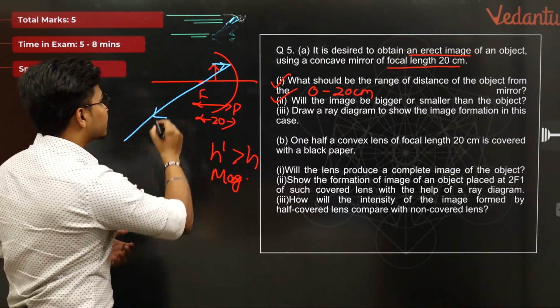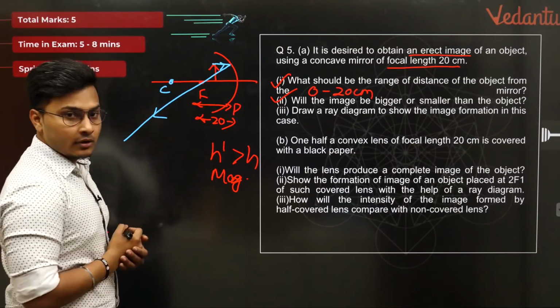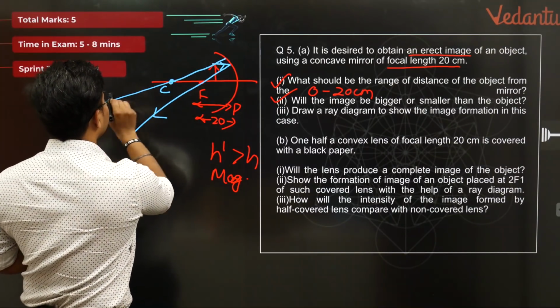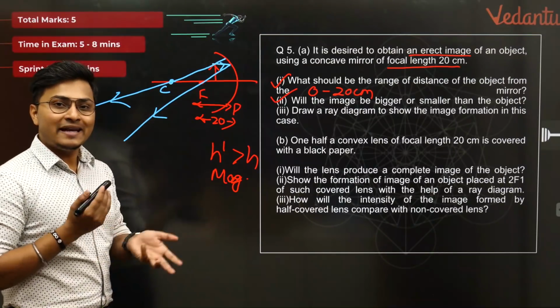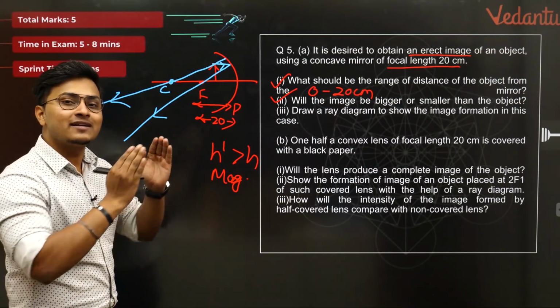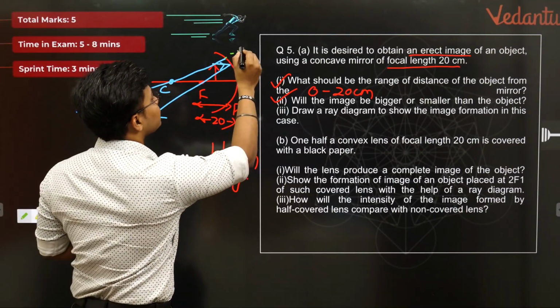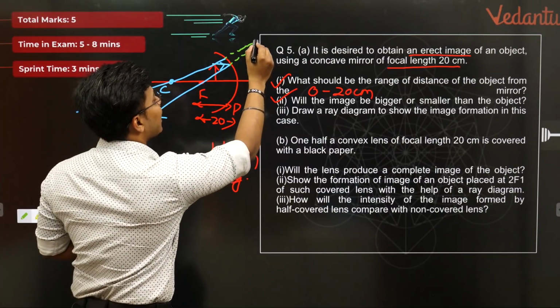Second ray, I'll pass it to the center of curvature. Easy for me. Reflection retraces the same path. Now these two rays do not meet each other. So what do we do? We project it backwards, isn't it? When we project it backwards, you can very clearly see the intersection happens here.